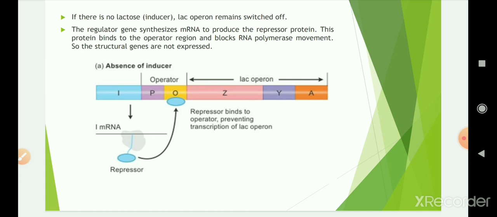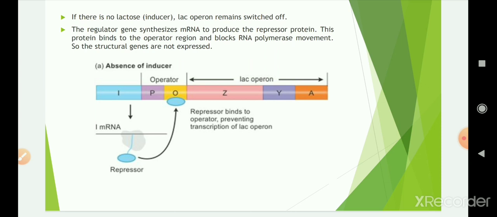You can observe in the figure that the blue colored repressor protein binds to the yellow colored operator region and blocks the RNA polymerase movement. So RNA polymerase cannot move, and the structural genes are not expressed. So this repressor protein binds to the operator, preventing transcription of the Lac operon, and as a result, structural genes are not expressed. This is the situation in the absence of inducer.